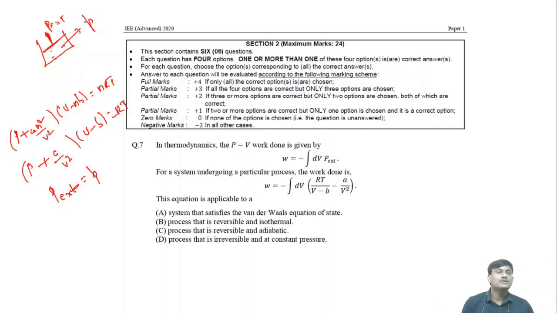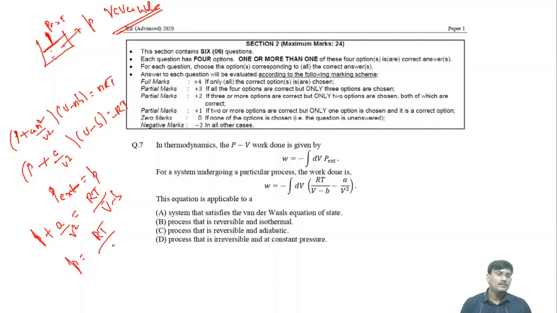Okay, when these two are equal, what is the process? The process is reversible process. So when P external is equal to P, okay, let us take a P value. Then what is the P value? P plus A by V square is equal to RT by V minus B. Then P is equal to, what is the value?